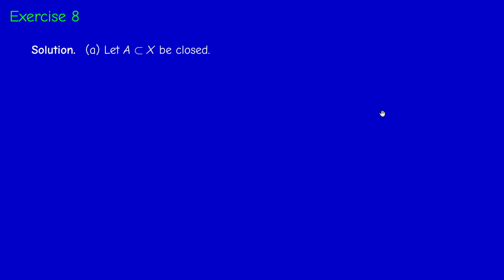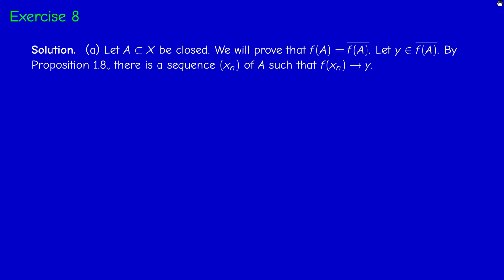Okay, so we go back to the definition. We consider a closed subset A of X, and you have to prove that f(A) is closed. So how do I prove that? Since we are dealing with closed sets, it's better to prove that the closure of f(A) is equal to f(A), and therefore we consider an element y in the closure and we prove that it is in f(A), as we did so many times. What does it mean that y is in the closure of a set? By proposition 1.8, it means that there is a sequence in f(A). So necessarily this sequence is of the form f(x_n), where x_n is a sequence in A. So we have a sequence x_n in A whose image under f converges to y.